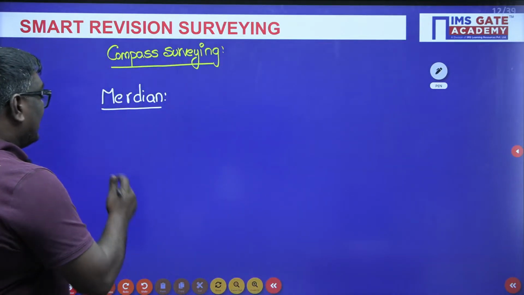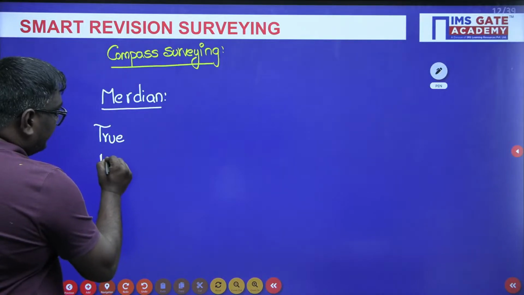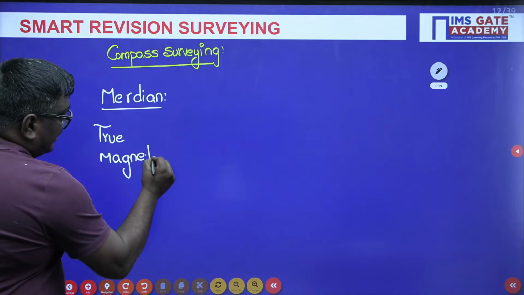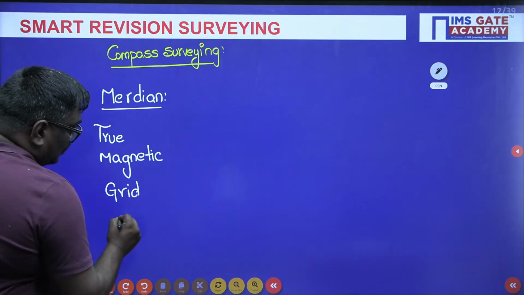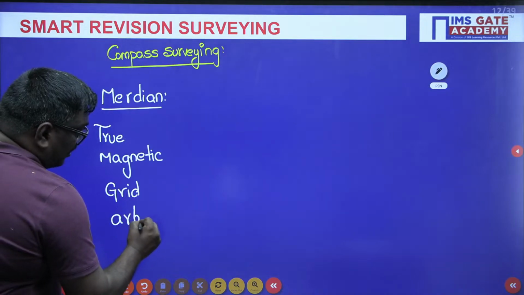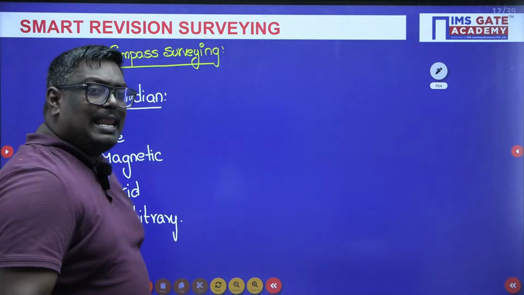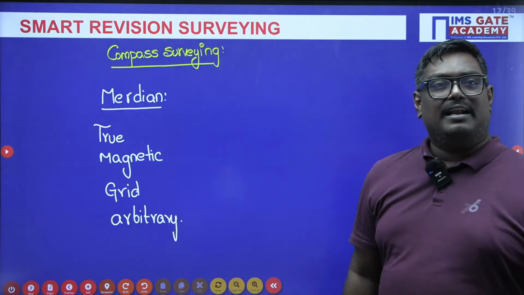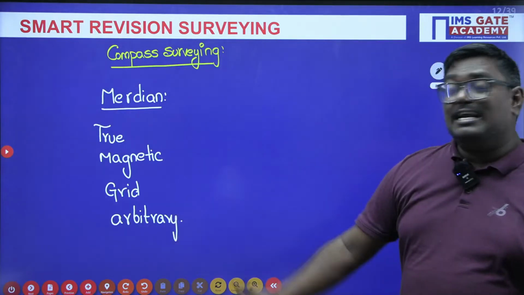In meridian, we have true meridian, magnetic meridian, grid meridian, and arbitrary meridian. So these are the different types of meridians we have. So what do you mean by true meridian? A line joining true north and true south is nothing but true meridian. A line joining magnetic north and magnetic south is called magnetic meridian.